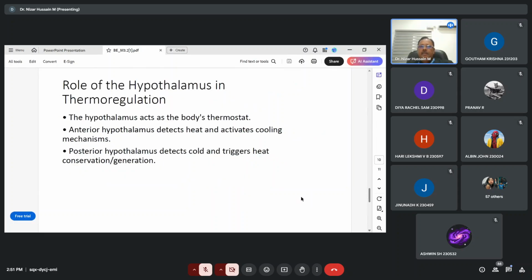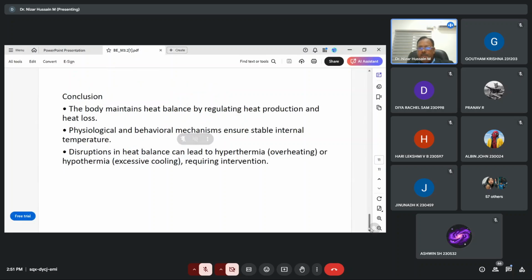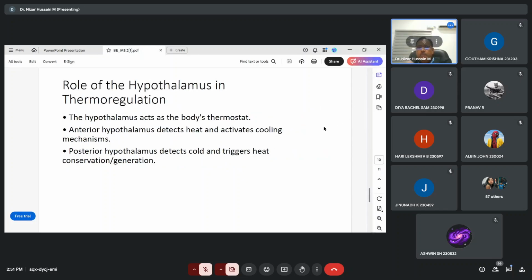Then the hypothalamus acts like a thermostat. In our fridge, how do we maintain the temperature? By using a thermostat. Similarly, the hypothalamus acts as the body thermostat. Anterior hypothalamus detects the heat and activates cooling mechanisms. Posterior hypothalamus detects the cold and triggers heat conservation and generation. I will show you where it is located. It is located in the brain, and the hypothalamus acts as the body's thermostat.